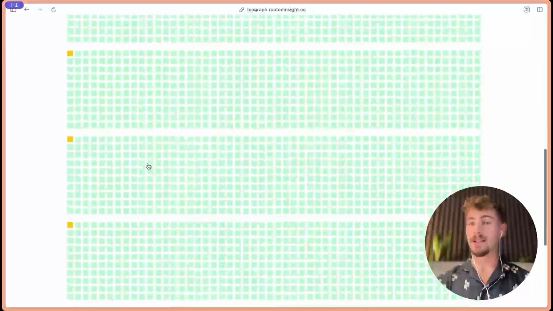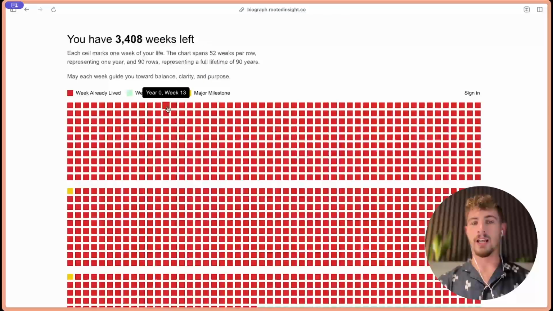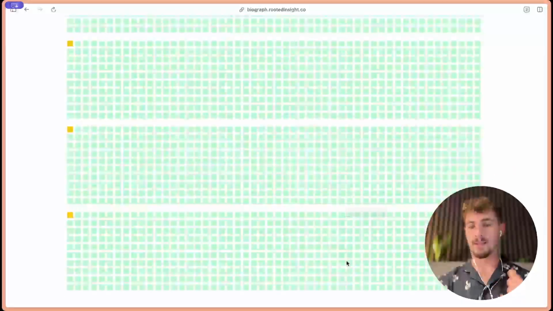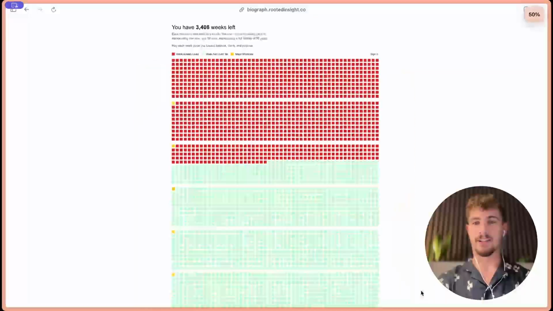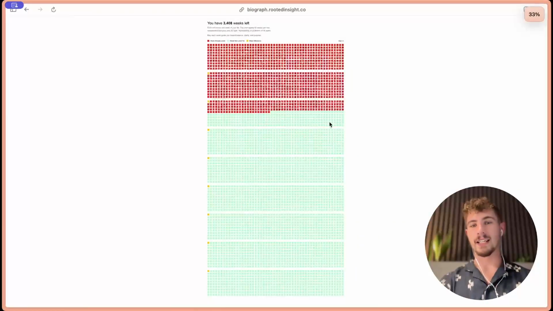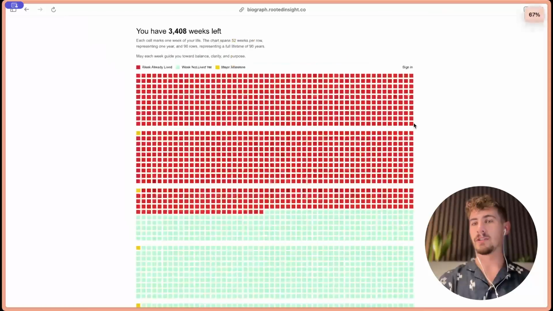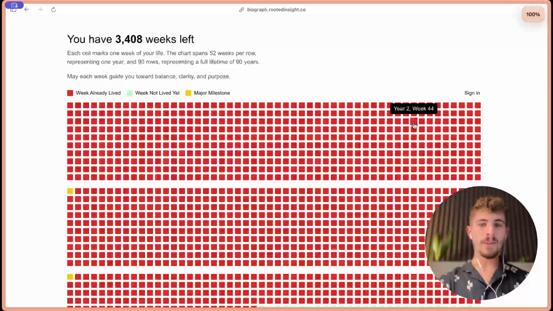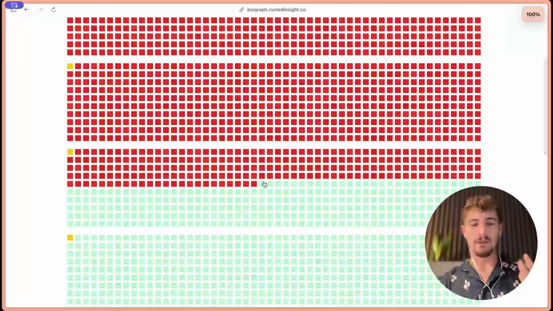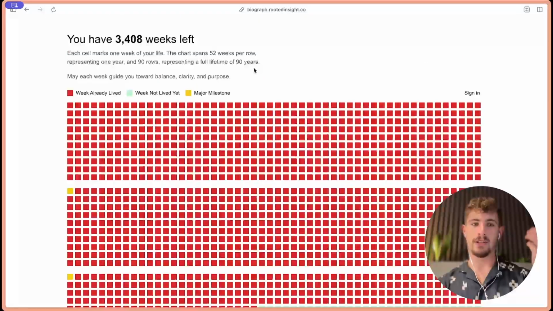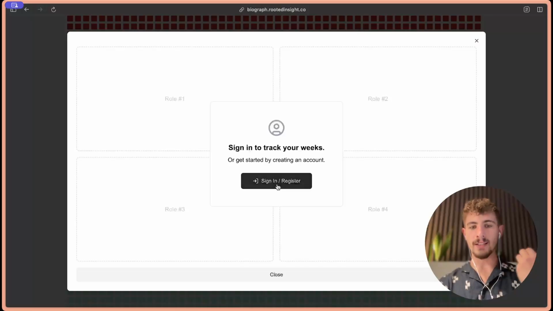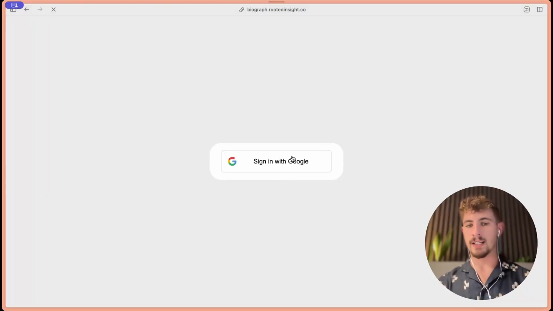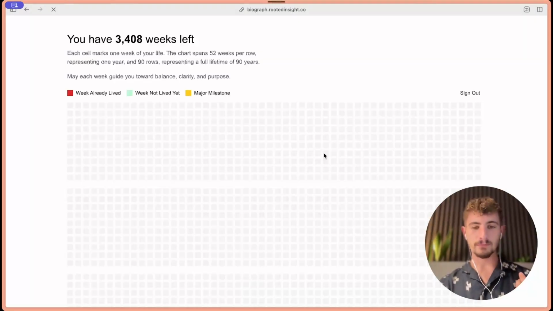So here's a breakdown of my life in weeks, and it shows me how many weeks I've lived and how many weeks I have left, based on a lifespan of 90 years old. And if I zoom out here you can see what it looks like, and it gives you a really high level overview of your life, which is cool to see. Okay, so now actually going into the weekly planning, you can put in your birthday, and then if you click on the most recent week, it's going to give you the sign in prompt. You can sign in or register by signing in with Google.